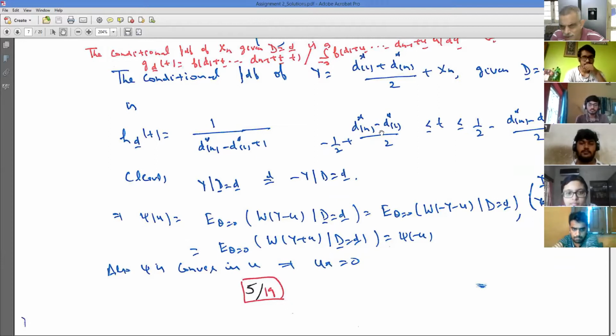You must have seen that the whole analysis is simple, except that you have to find the conditional PDF, and conditional PDF you find out in BSc. Now here it is very simple because it is a uniform density. The density always turns out to be constant, except that for the range you have to be a little bit careful, which would be in terms of minimum, maximum, and all that. Is that okay? So what you could see over here is that not only for squared error loss function, but for any loss function which is convex and even, (x1 plus xn)/2 is the minimum risk invariant estimator.